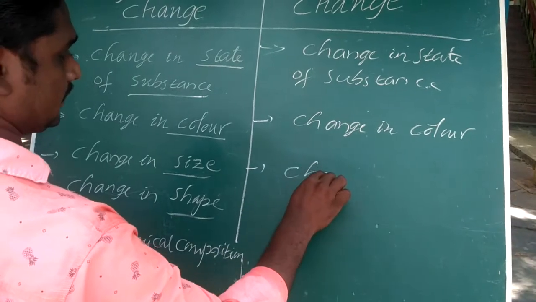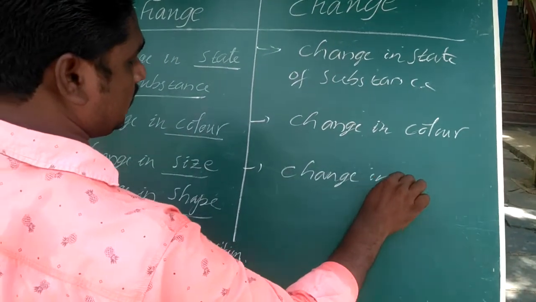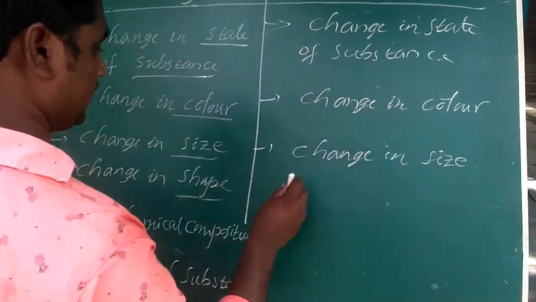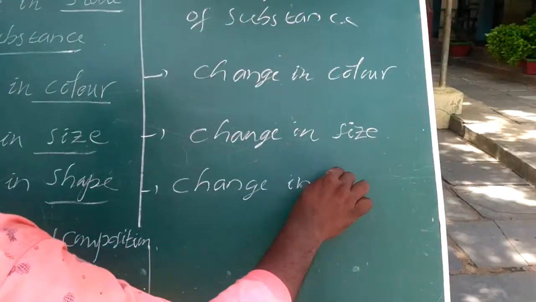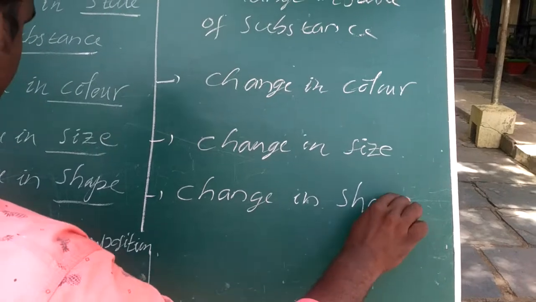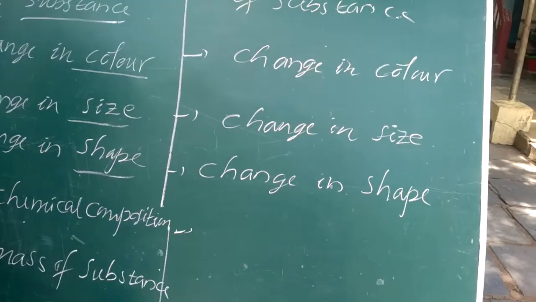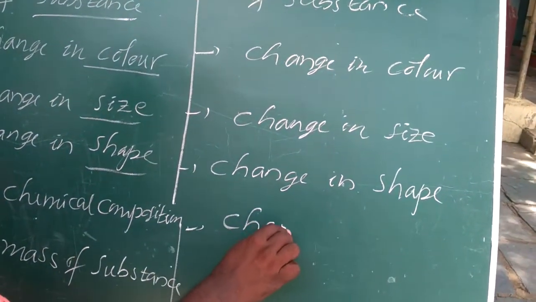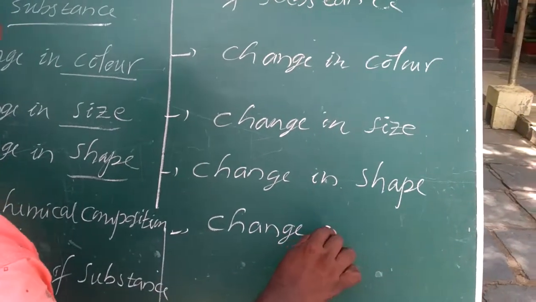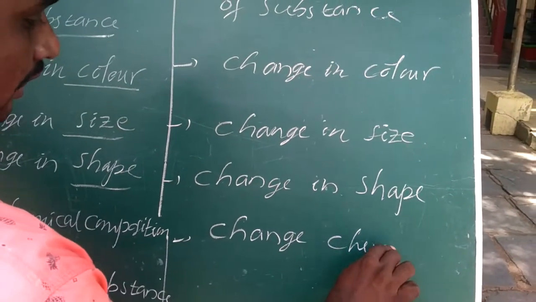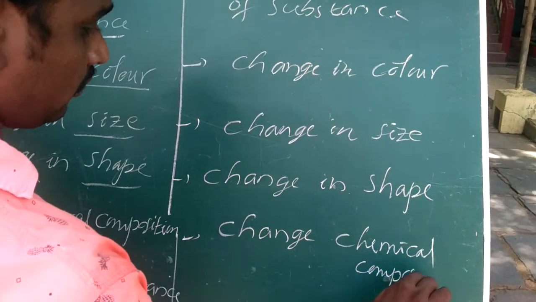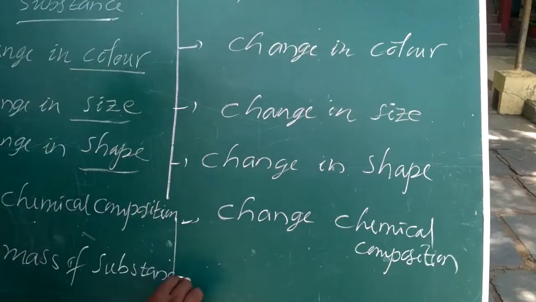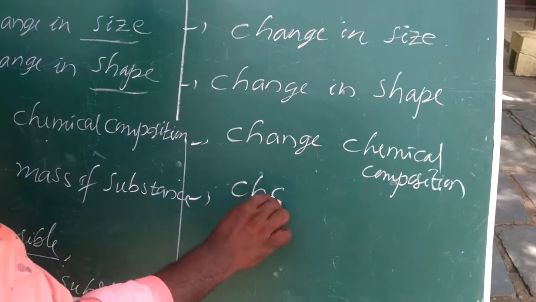Change in the size of the substance. Next, change in the shape of the substance. Next, change in chemical composition. Next point, we notice change in the mass of the substance.